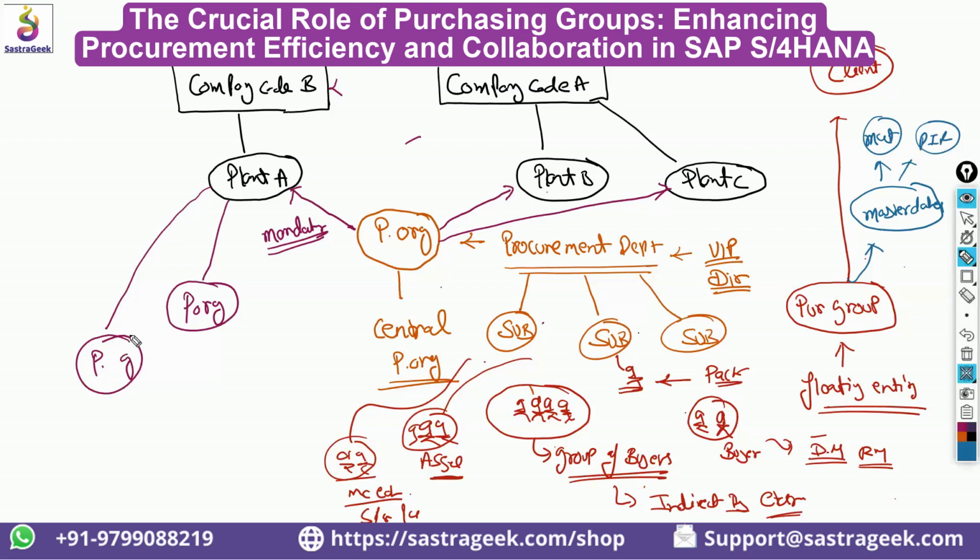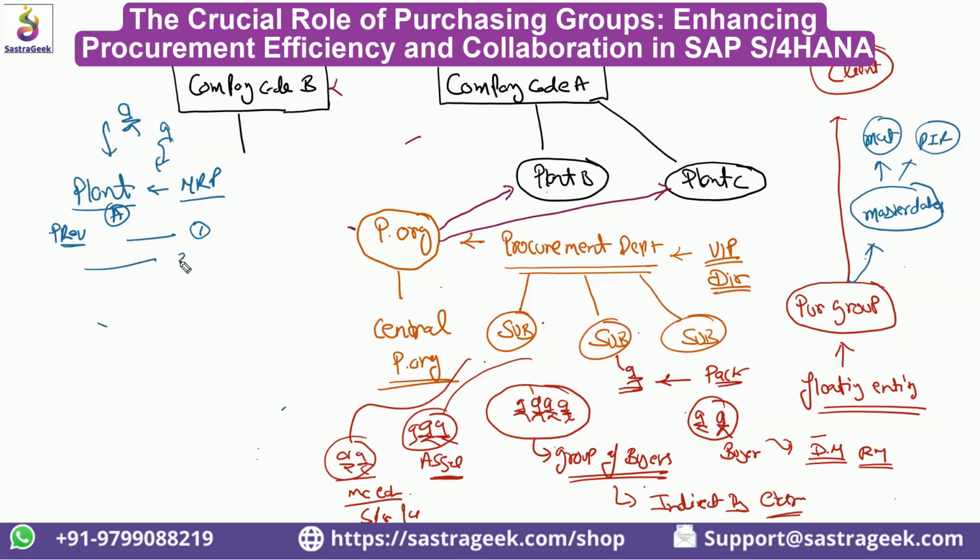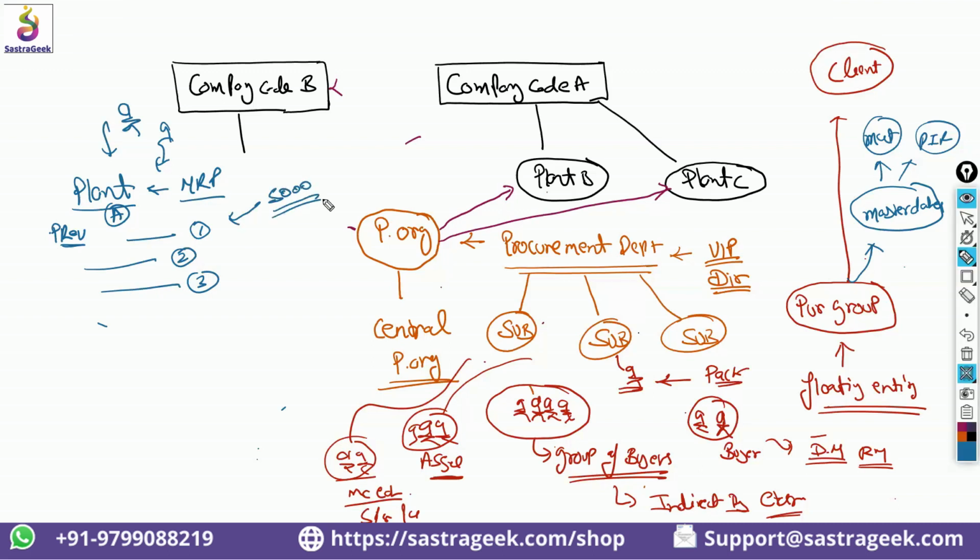What is the importance of the purchasing group? So what would be happening in a particular plant? You have an MRP run and people are creating the requisition manually, right? So you would be having a purchase requisition under plant A for this material, for another material, for another material, and MRPs keep on running. So at a given point of time, you can have 5,000 plus purchase requisitions, right?